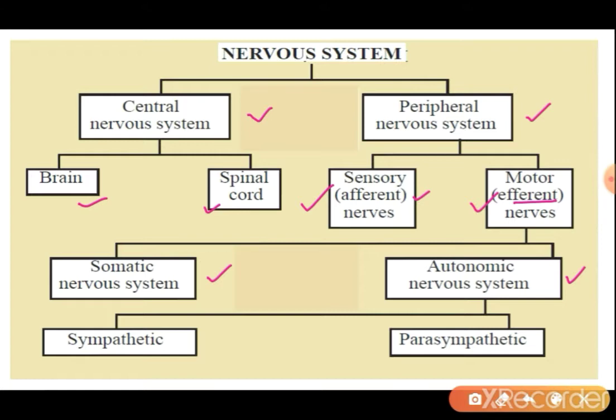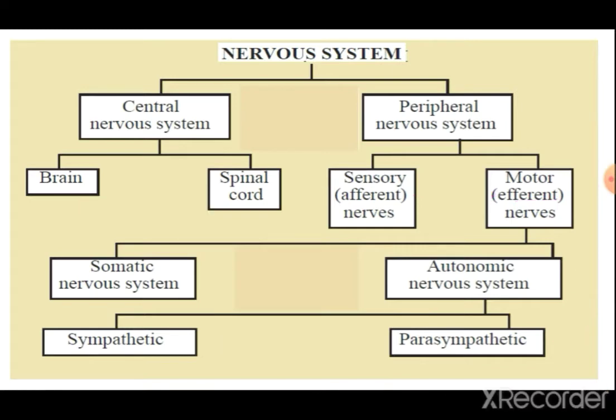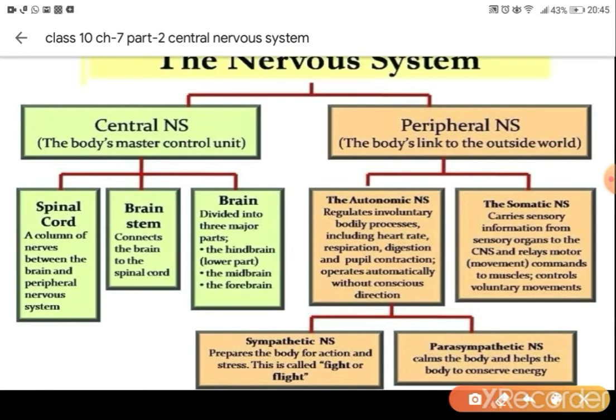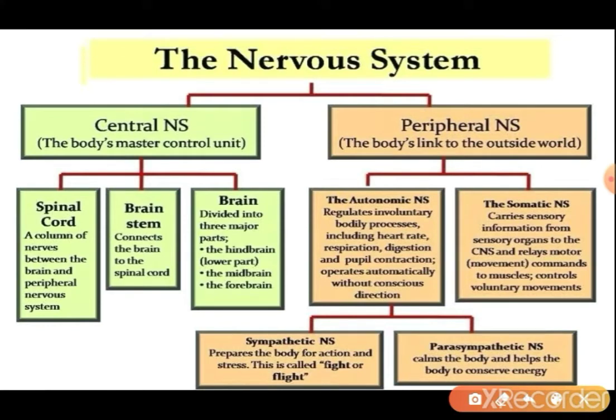For example, our heartbeat, respiration, releasing of gastric juice in the stomach, all these go on autonomically in our body, which is not controlled by us, which is going on unknowingly in our body. Then autonomic nervous system can be classified into two parts, sympathetic and parasympathetic. So let's understand what is parasympathetic and sympathetic in nature.